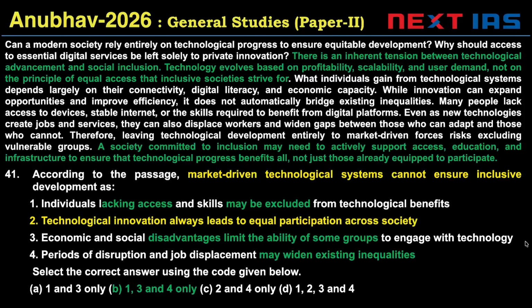If you notice from the statements here, if one is valid and two is invalid, all we need to do is check statement 4. Statement 3 is also valid. Economic and social disadvantages limit the ability of some groups. So this is the same as statement 1. And statement 4 says periods of disruption and job displacement may widen existing inequalities. Again, stated in the passage. So option B is the correct answer here.